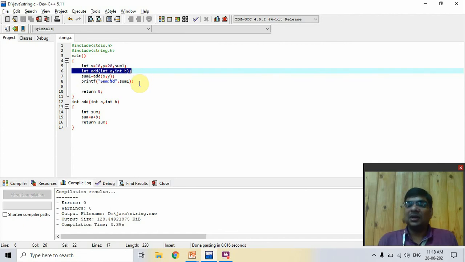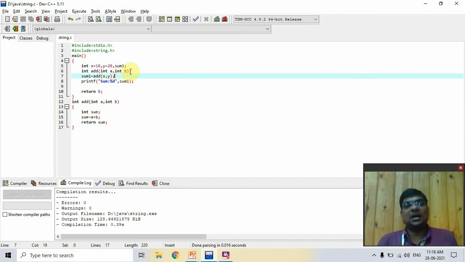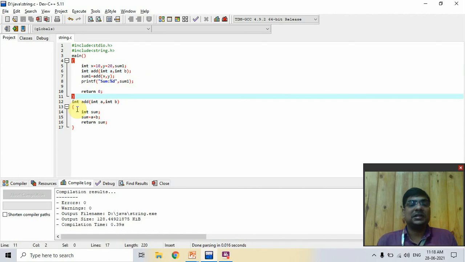So declaration of a function is compulsory for the compiler, because the compiler doesn't know your function is defined outside. For that you declare it. After that the compiler finds your function outside of this brace. So that is a simple program for the function.